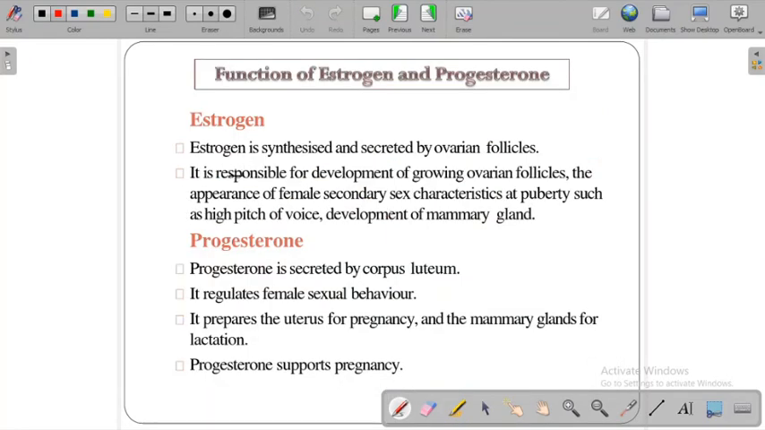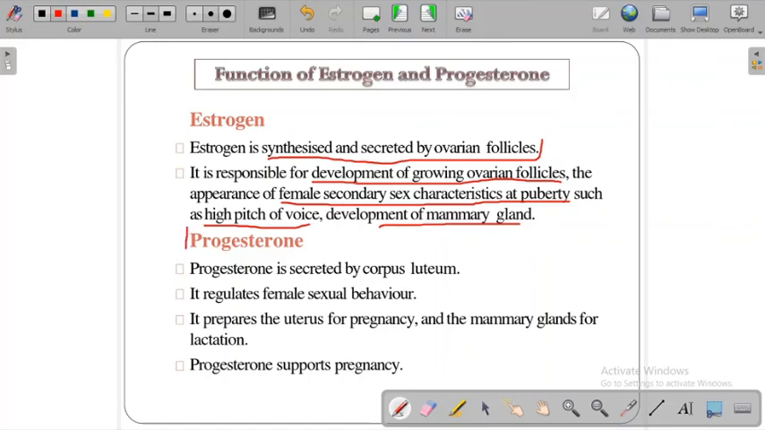What is the function of estrogen? Estrogen is synthesized and secreted by the ovarian follicle. It is responsible for the development of the growing ovarian follicle and the appearance of female secondary sex characteristics at puberty, such as high pitch of voice, development of mammary glands, etc.